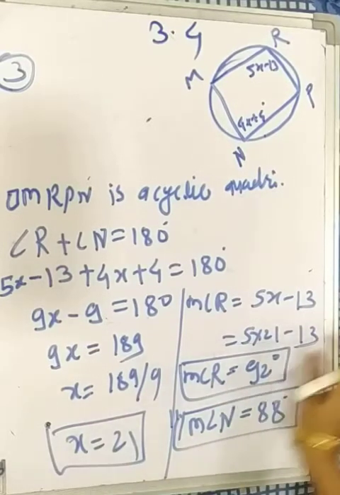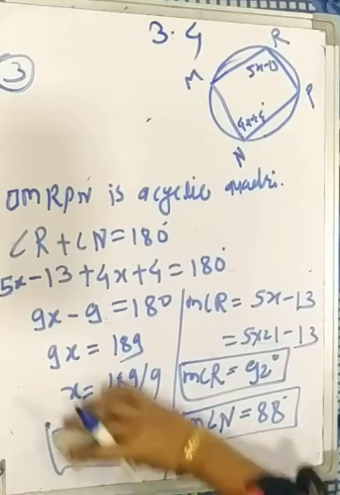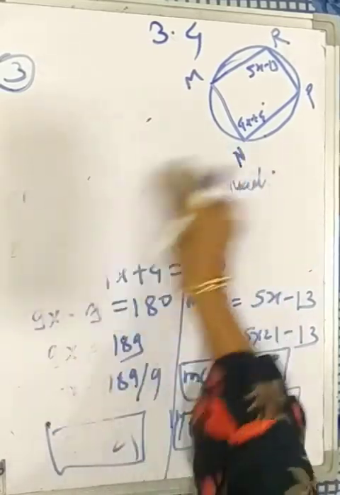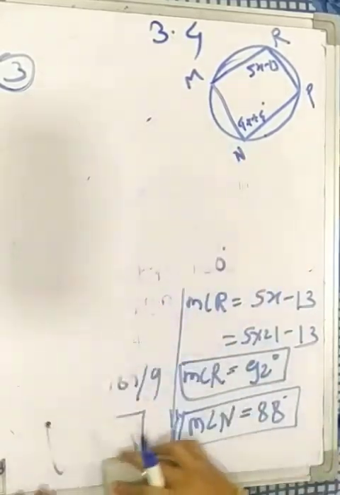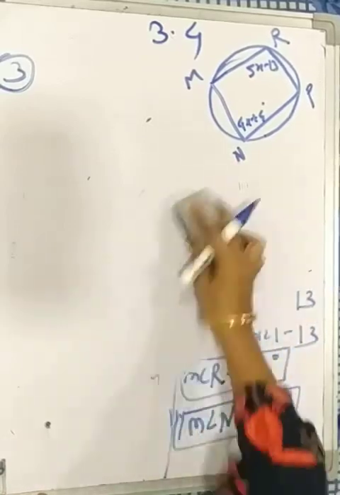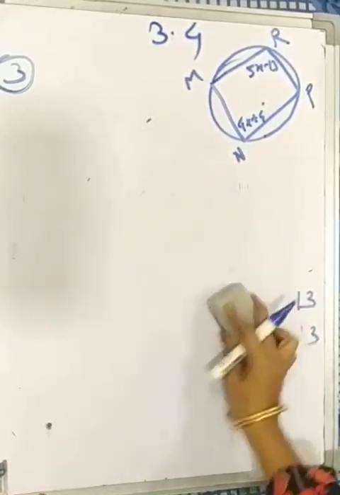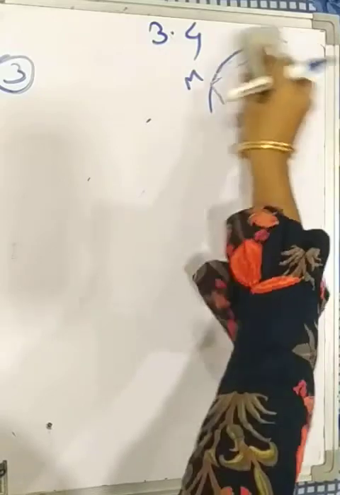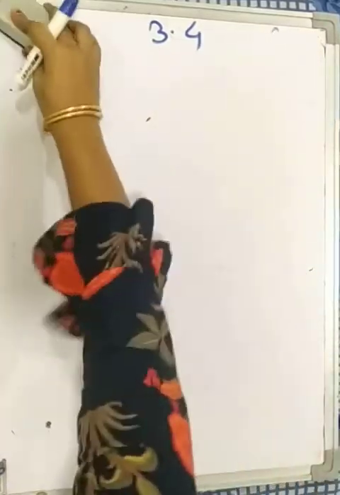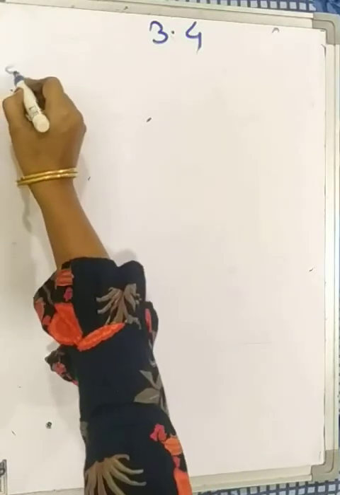Then problem number 5. Prove that any rectangle is a cyclic quadrilateral.